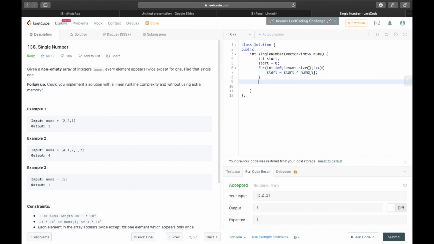So after this loop, you will have the cumulative XOR of all the numbers in nums. So in the cumulative XOR, like will get cancelled with like, and you will be left with the element which is occurring only once. So after this, return start. The start will store the single occurring number.